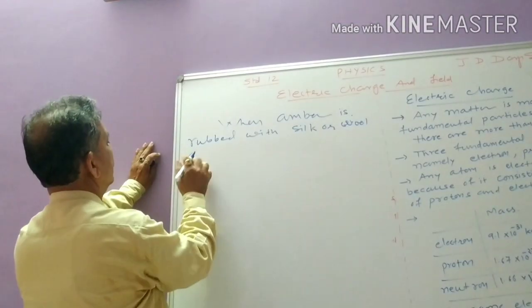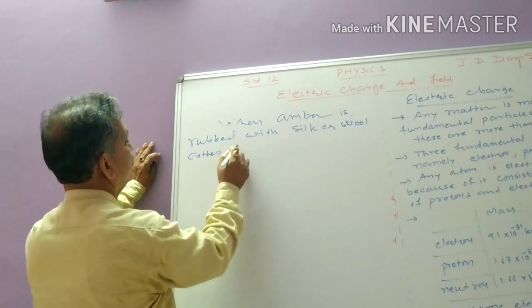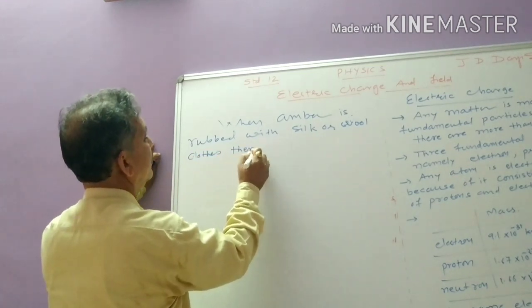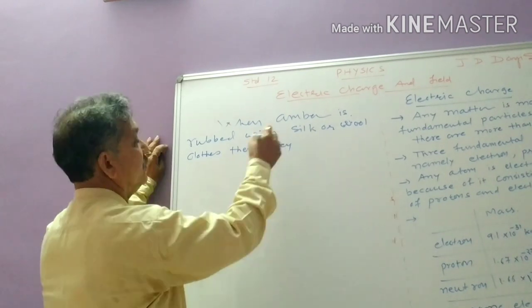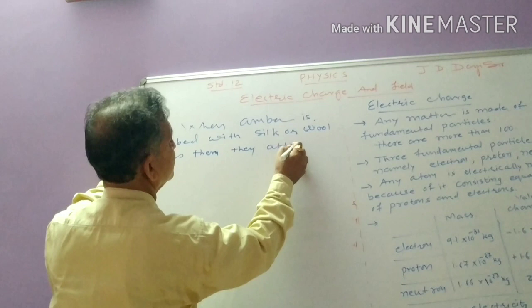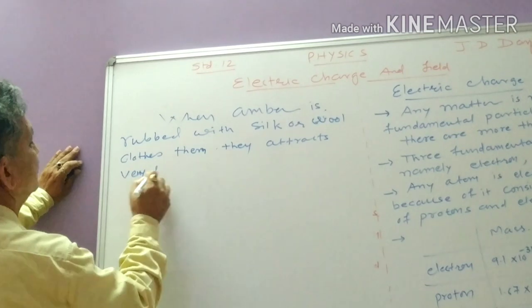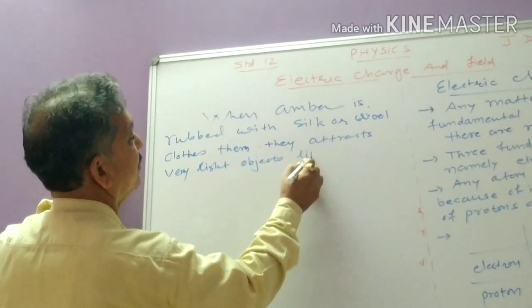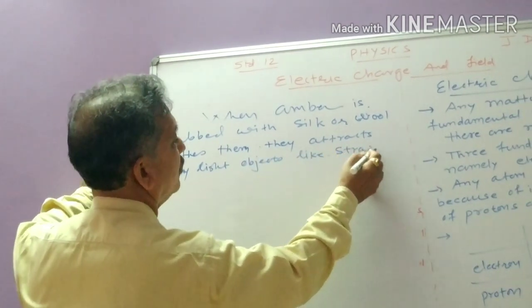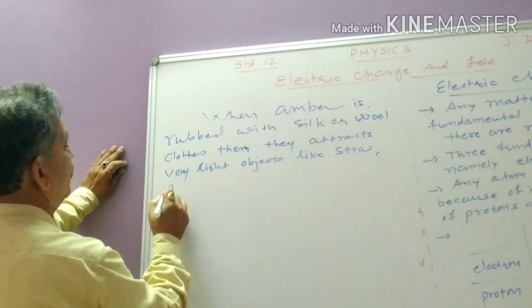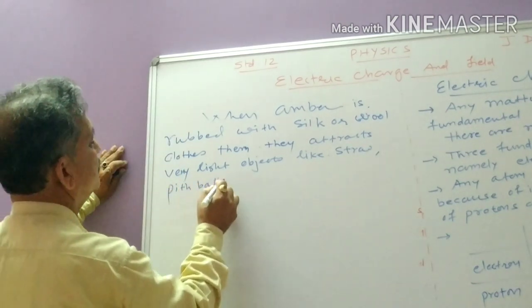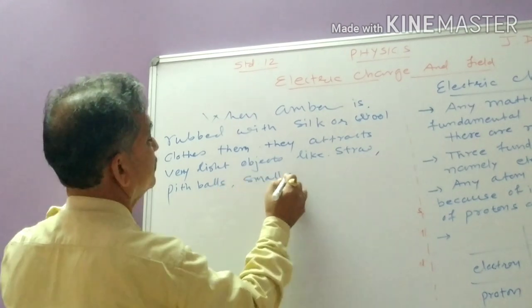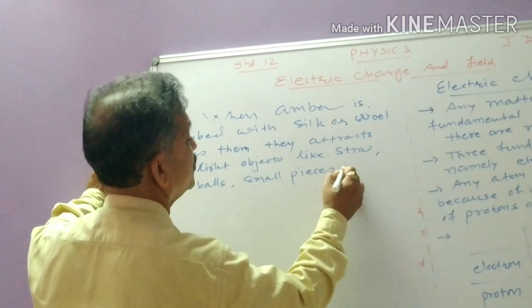silk or woolen clothes, then it is found that these clothes attract very light objects like straw, pith balls, small pieces of paper.